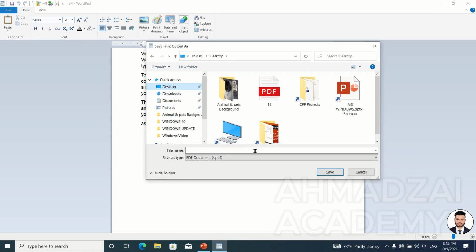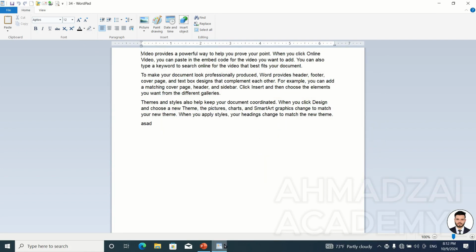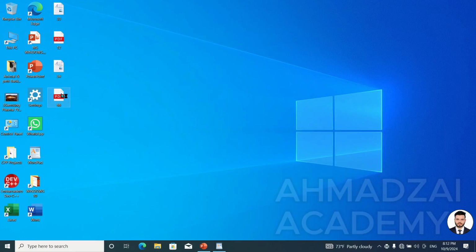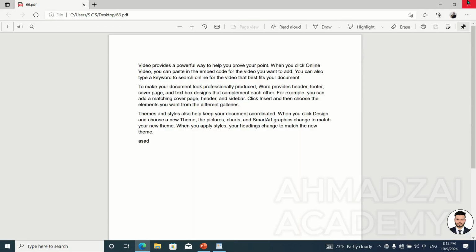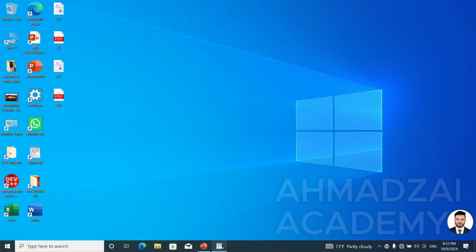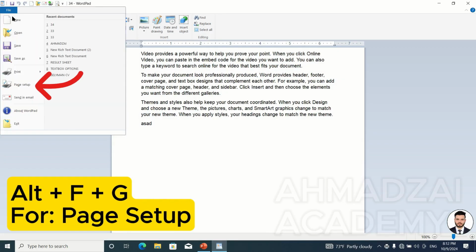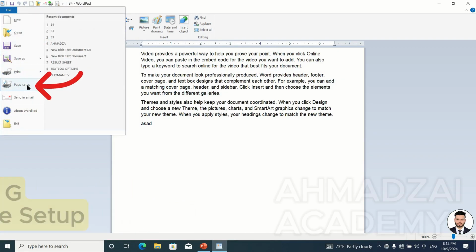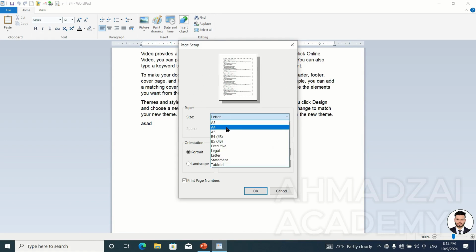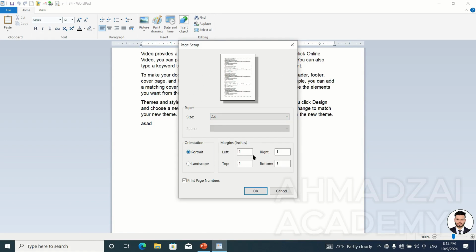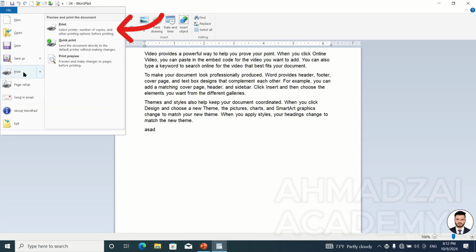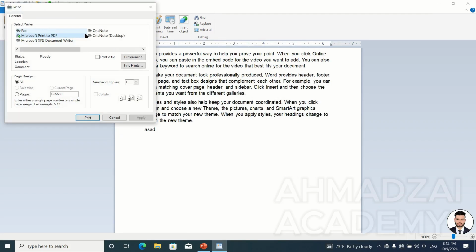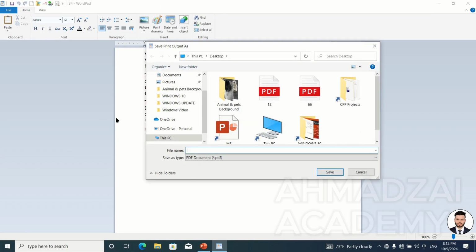For example, let me select a desktop called, say, 66. Now, without even asking us how or what, as soon as I select 66, it sends that file to print right there. But if we want it to ask us first, then first we go into Setup and configure it. For example, set the paper size, whether it should be portrait or landscape, its objects, and whether it should have page numbers. After that, we go to print. We specify here that we want to print. It has selected the same printer. How many pages, how many copies, then we print it.